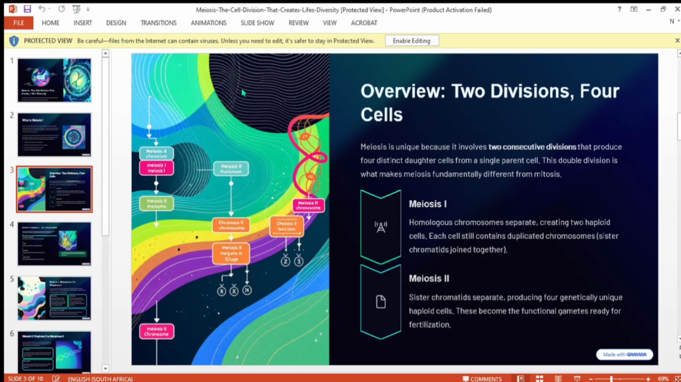Then there is meiosis 2. Sister chromatids separate, producing 4 genetically unique haploid cells. These become the functional gametes ready for fertilization, the gametes as sex cells.